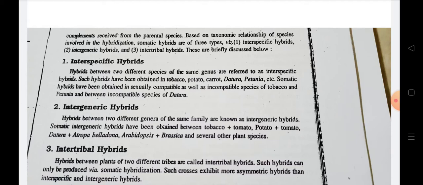In the case of cybrids, which are majorly important for the transfer of cytoplasmic male sterile lines from one species to the other, the somatic hybrids can involve the normal protoplast of one species and an enucleated protoplast, that is, the cytoplasm from the other species. So they are called cybrids. So intertribal hybrids are classified again into three types: symmetrical, asymmetrical, and cybrids.